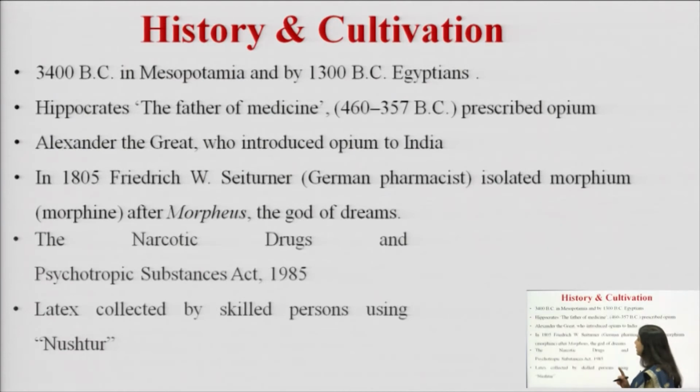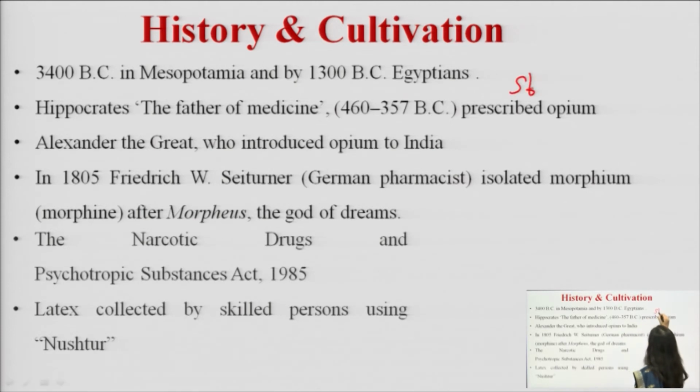Before we move further, I would like to discuss the history as well as the cultivation of opium, because it is a very important drug from the study point of view. So, we should know in brief what is the history of this drug. This drug has been found to be used even in 3400 BC in the Mesopotamian area, and also in 1300 BC among the Egyptians. It has been mentioned in their scriptures that they used opium. And also Hippocrates, the father of medicine, used to prescribe opium as a styptic.